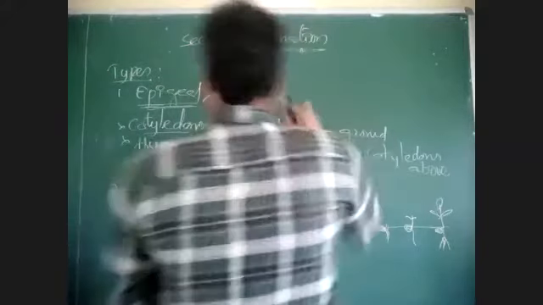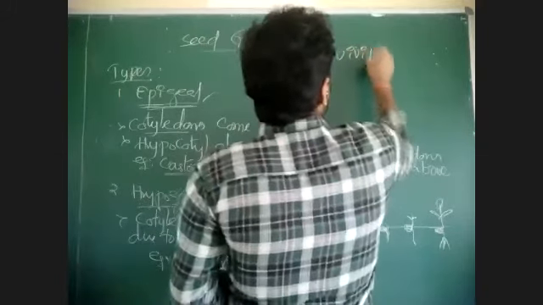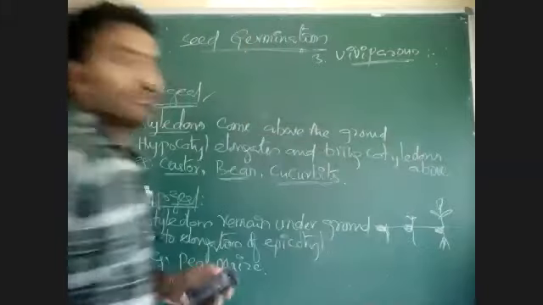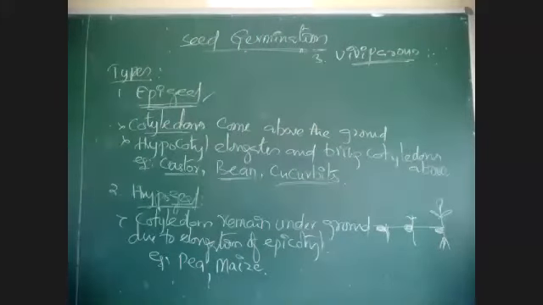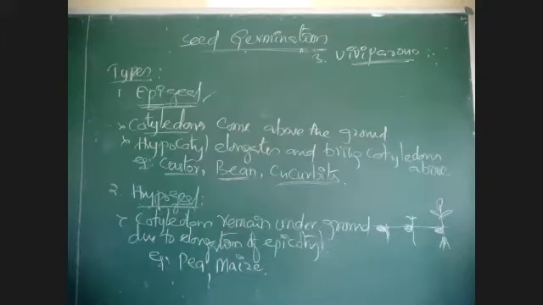Third one is viviparous seed germination. We already know viviparity. What is vivipary? Seed will germinate when it is attached to the main plant. In mangrove plants, we told you viviparous seeds and fruits are produced and that fruit will germinate.